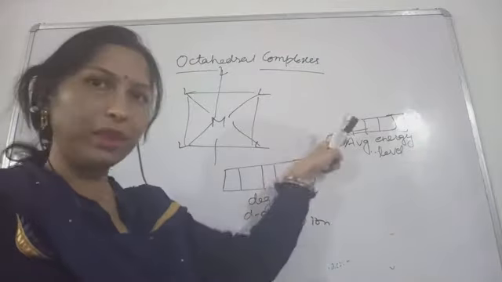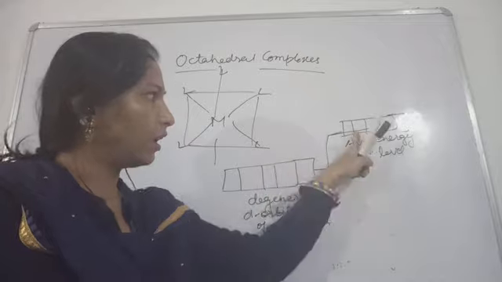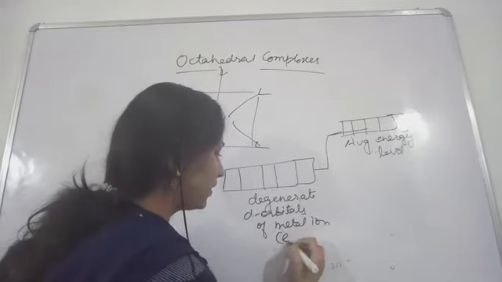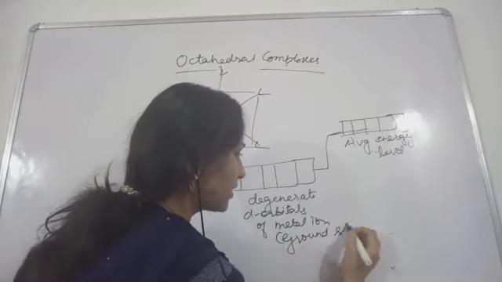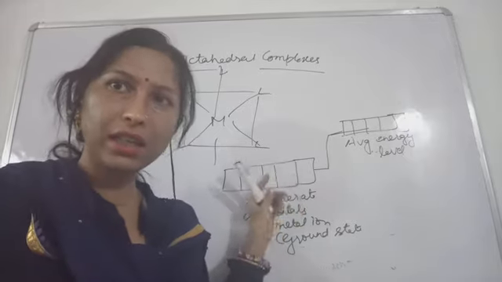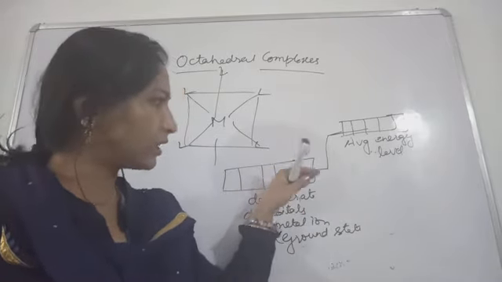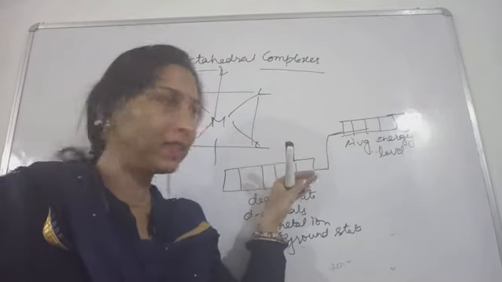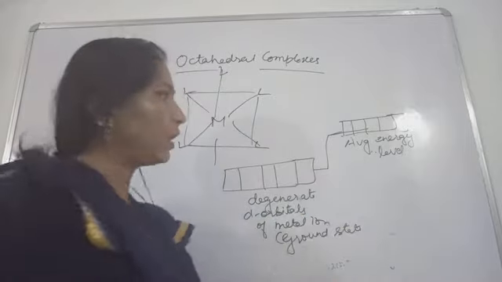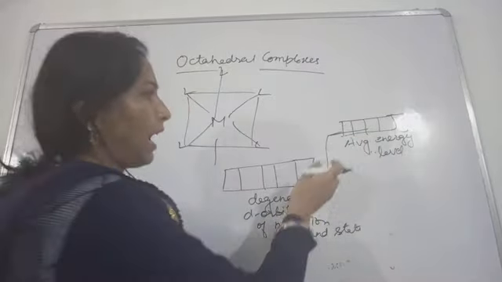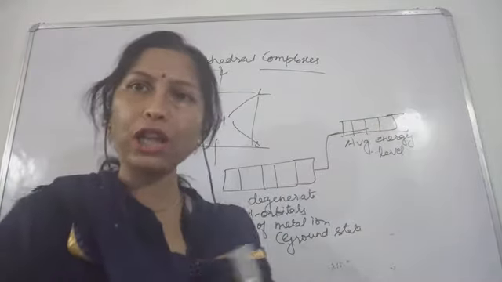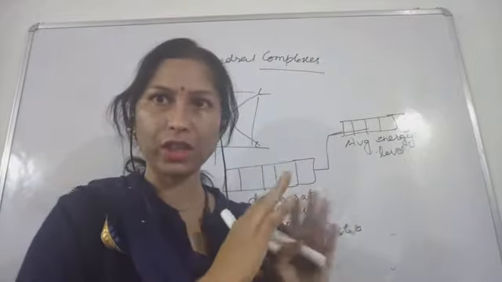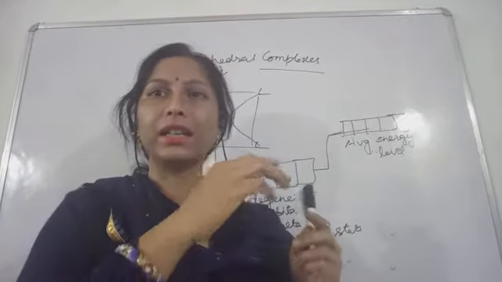So we are actually showing it like this, meaning this energy will be greater than this. This will be the ground state. The energy level will increase when the ligands approach the d orbitals of the metal. Then, not all the d orbitals will be influenced equally by the ligands. As the ligands approach, repulsion takes place.